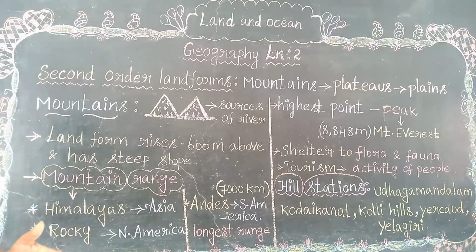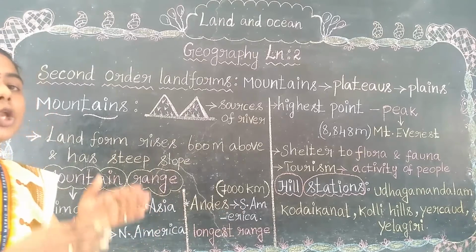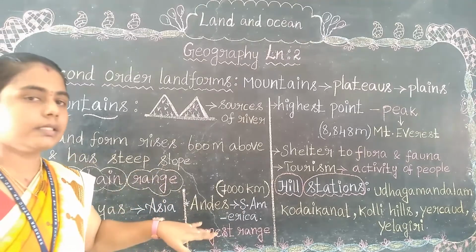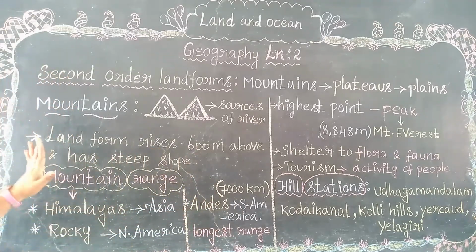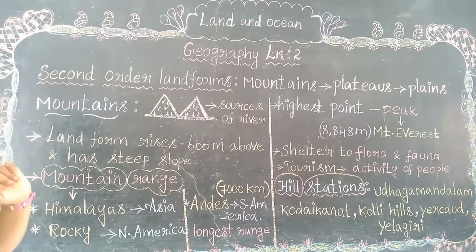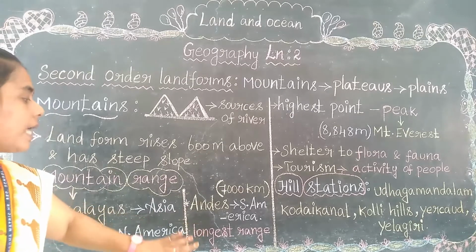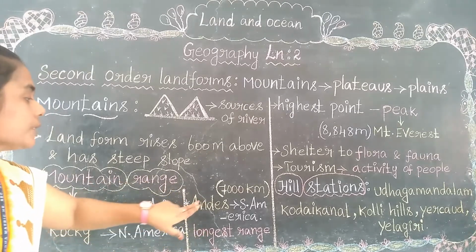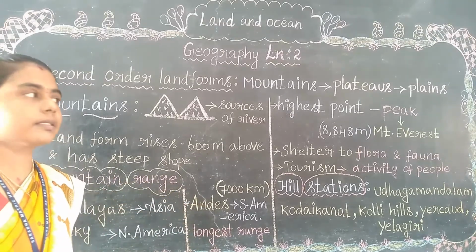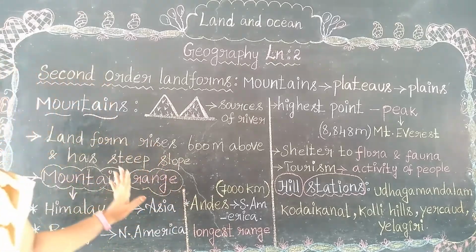That is mountain. Yes, so Andes Mountain is the longest range in the world. That's all about the kinds of mountain. There are 3 types of mountain ranges: Himalayas, Rocky, and Andes, and among these 3, Andes mountain is the longest. So that's all about the mountain ranges.